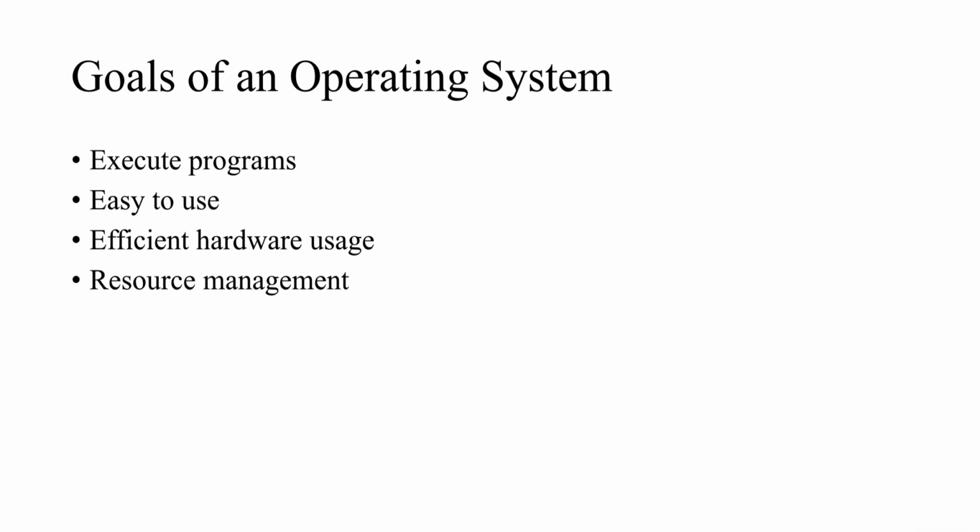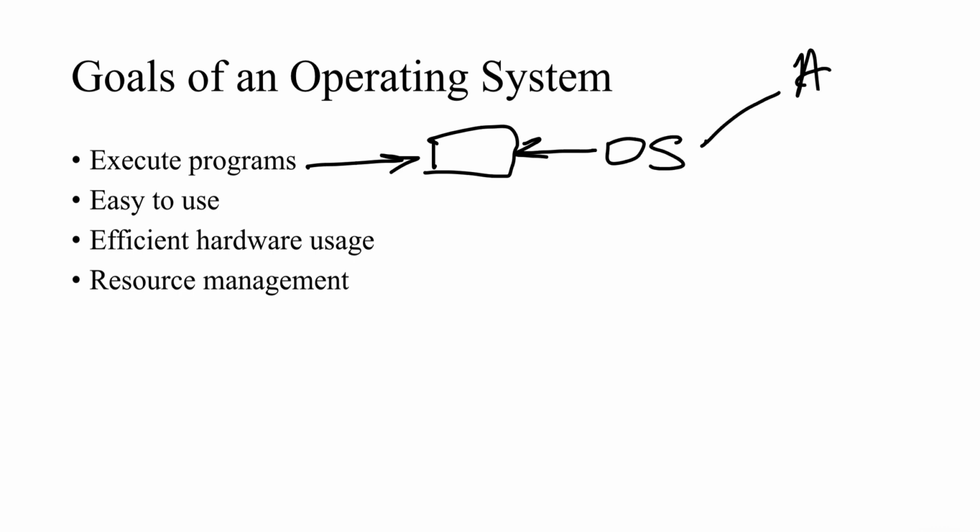When I say execute programs, whenever I open a browser, a game, or any editor, what exactly happens? For executing all these things, I will open an app. If I want to open an app, I need the support of the operating system. As I told previously, I would use some application and try to open it, but I don't have direct access.